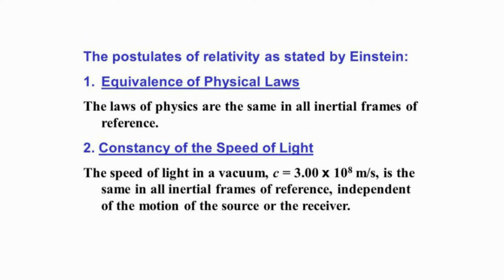The second postulate is about the constancy of the speed of light. The speed of light in a vacuum is about 3 × 10⁸ meter per second, which is the same in all inertial frames of references, and it's independent of the motion of the source or the receiver.